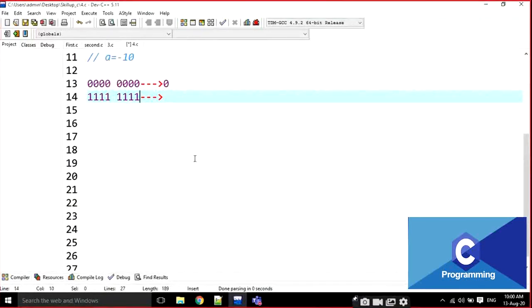2 to the power 0, 1, 2, 3. What is this value? 256? No, it is 255. Why?